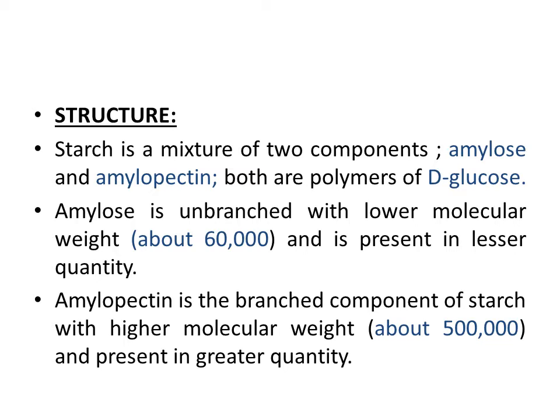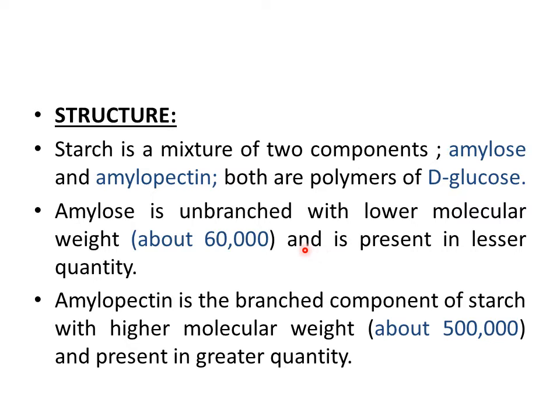So what is the main difference between them? The main difference between them is that amylose is a straight chain polymer. There are no branches present in the structure of amylose, whereas in case of amylopectin, branches are present in the structure of this polysaccharide. So amylose is unbranched, whereas amylopectin is the branched component of starch.